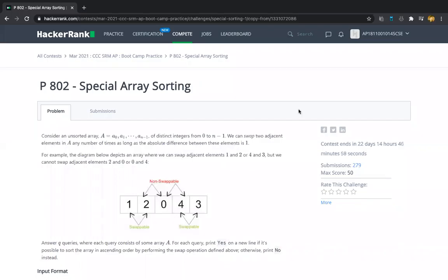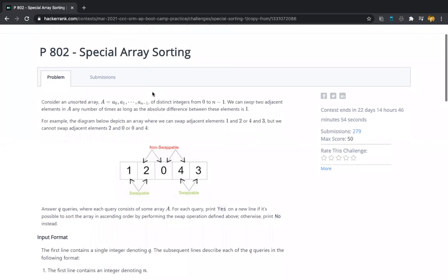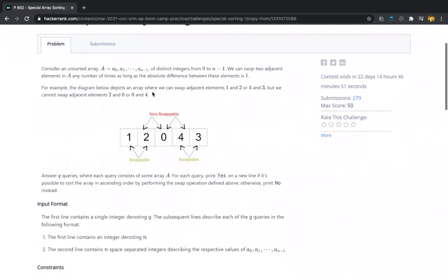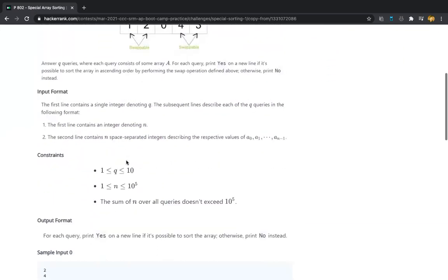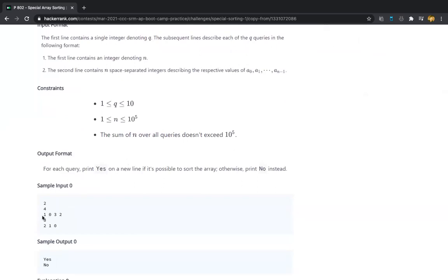Hey guys, let us see another competitive programming question on special array sorting. Now let us quickly go through the problem statement that has been given here. I will be explaining it by considering one example. Let us take the example given in the sample input. Here in the sample input, they have given an array of integers, right? I'll be considering that array of integers as the example here.